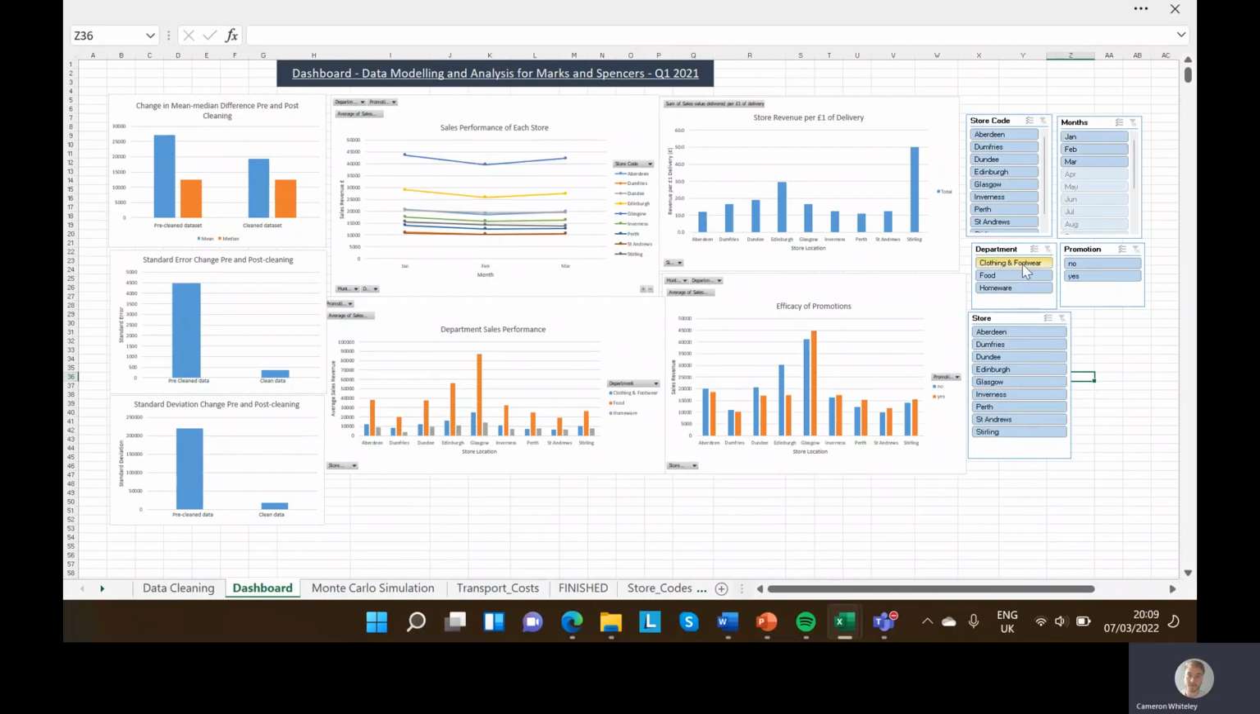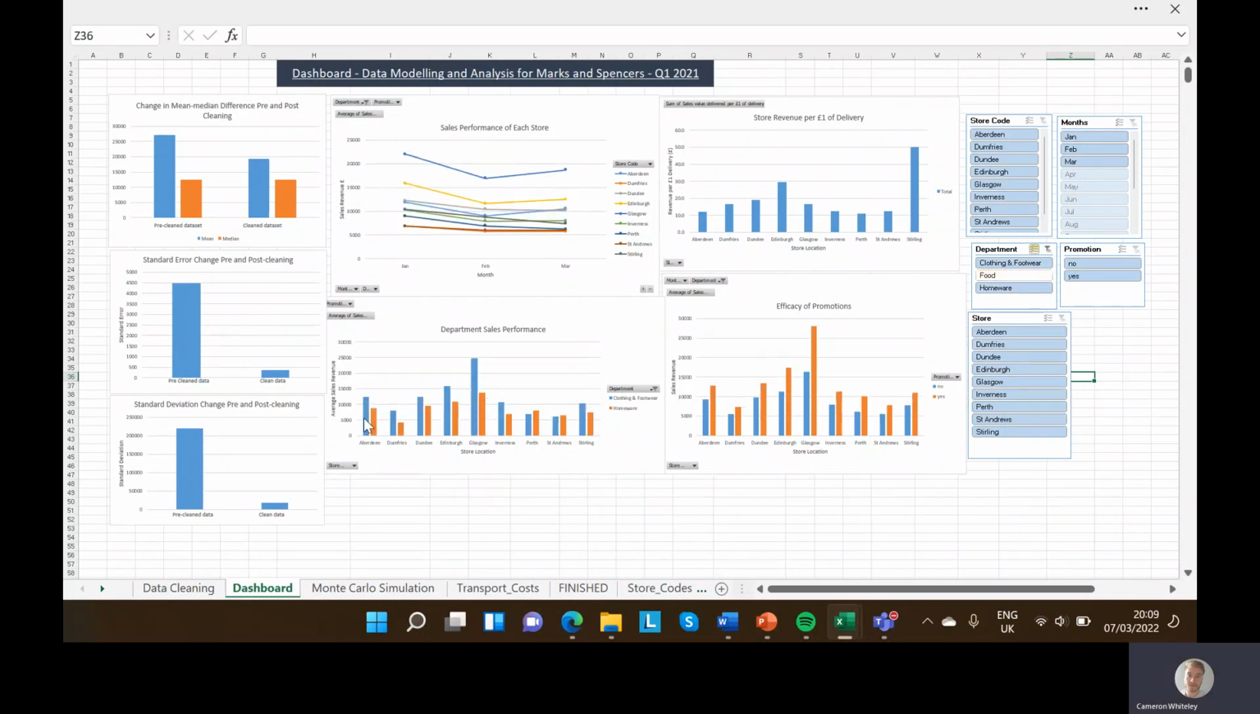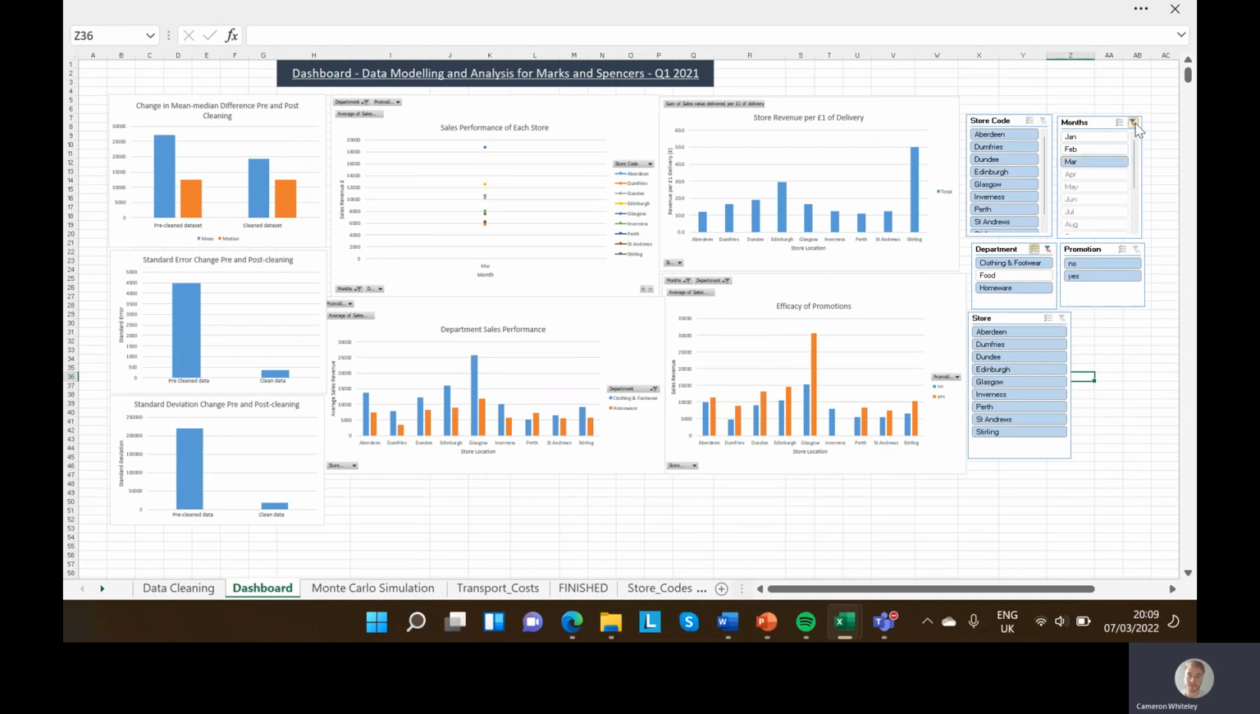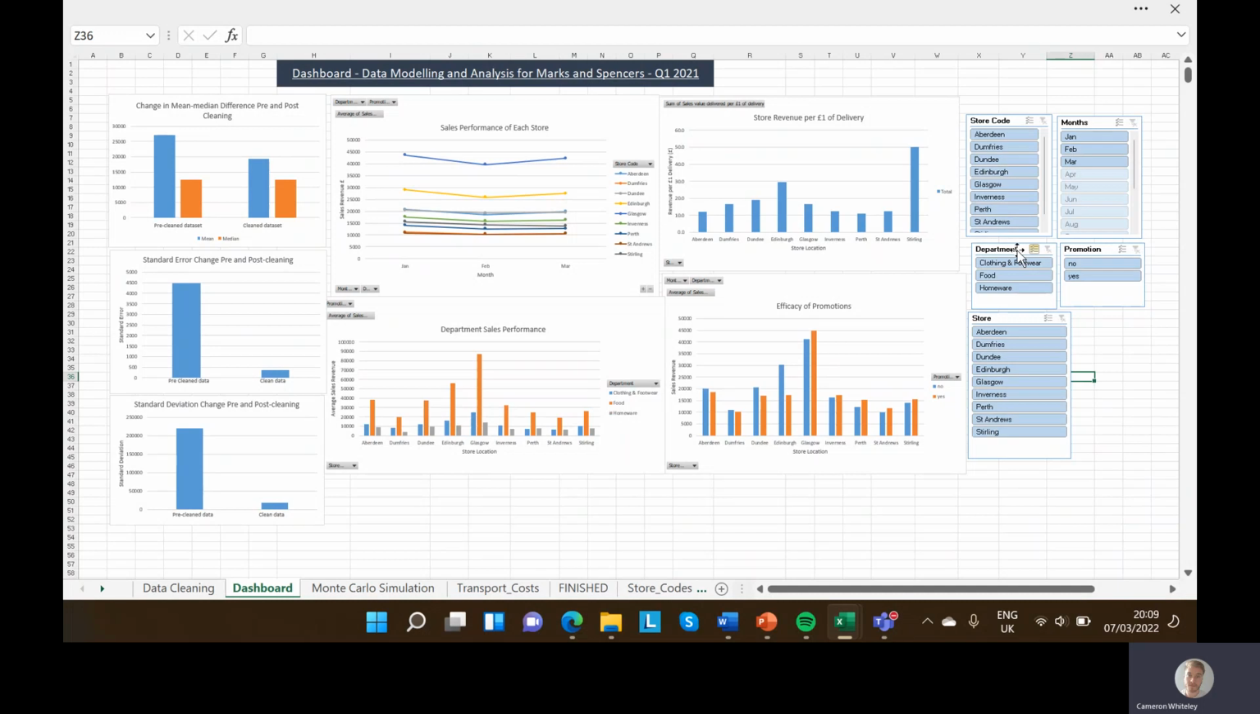Now, if you take out food, you can see that clothing and footwear also is higher than homeware for most of the stores apart from these two, and that's true overall in January, in February, and in March. So it seems that homeware is the least popular, least sales revenue generating department.